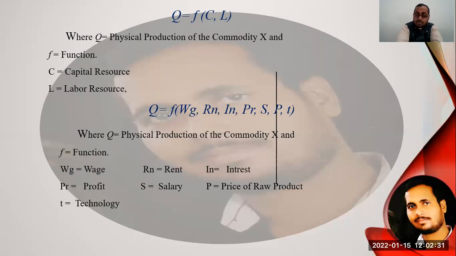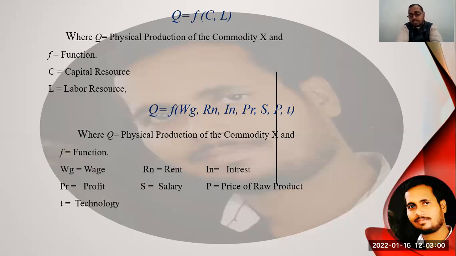RN refers to rent, which is the remuneration for land resources. IN expresses the interest, the return on capital, and PR is the profit, which is related to the entrepreneur. S is rewarded as a salary, and it is the return of the organizer.